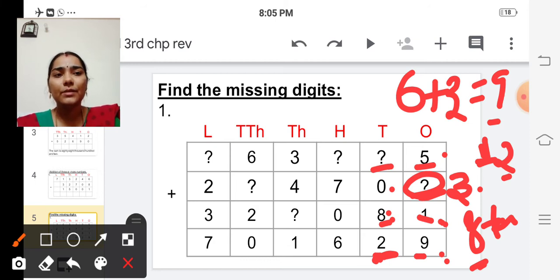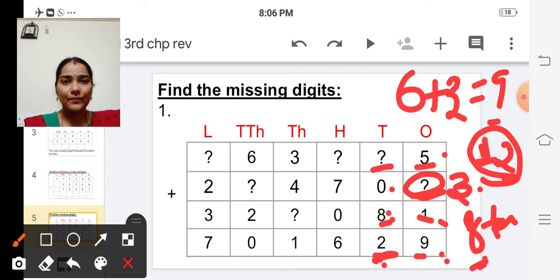So it must be 12. Okay, in the answer place it should be 12. So after 8 count forward till you reach 12. After 8, 9, 10, 11, 12.